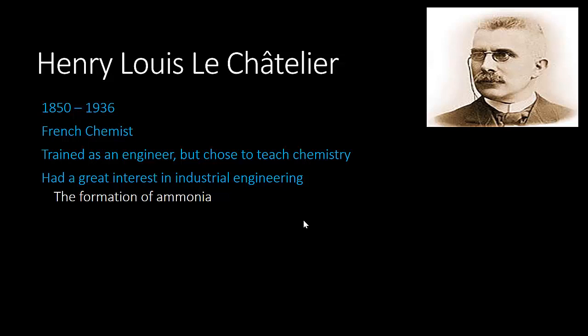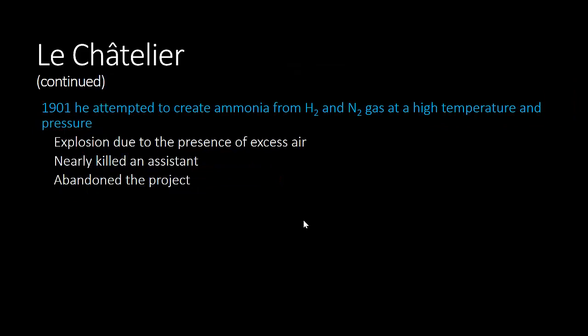in that. So in 1901, Le Châtelier attempted to create ammonia from nitrogen and hydrogen gas at a high temperature and pressure, pushing those two reactants together. However, this caused an explosion and nearly killed his assistant, so he abandoned the project. It wasn't until much later that a chemist by the name of Haber came along and perfected his result.